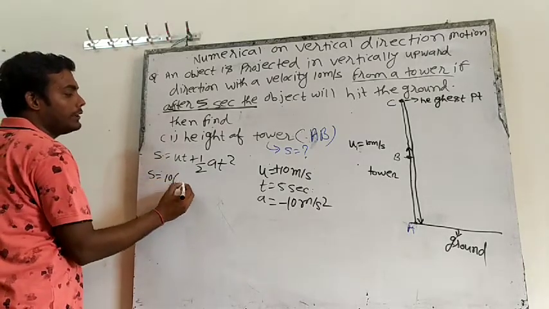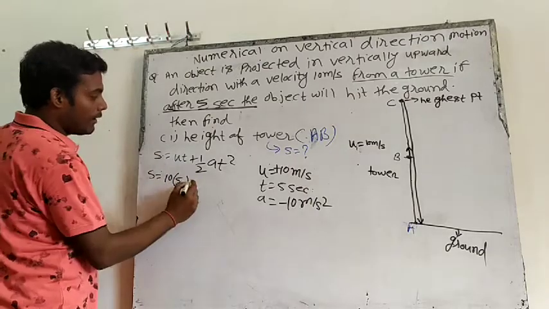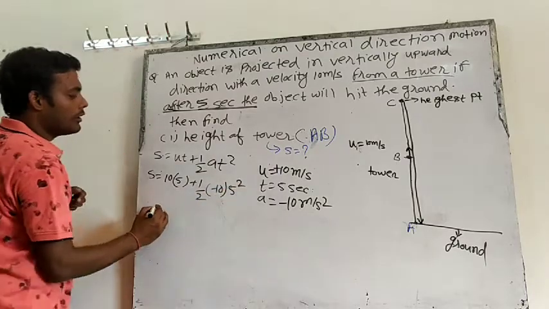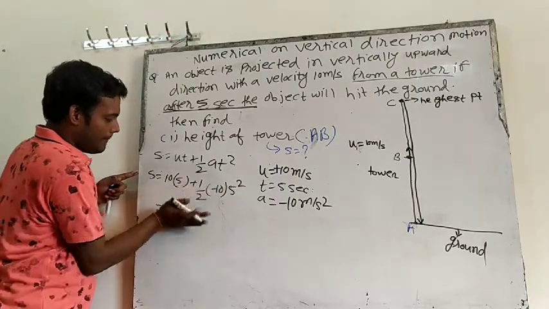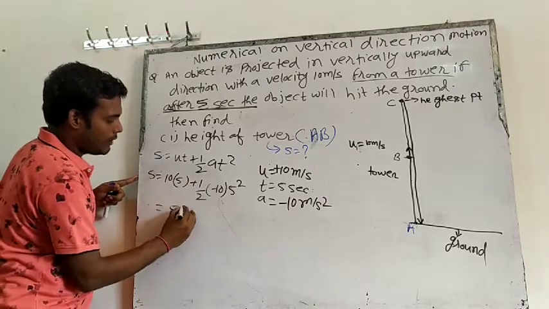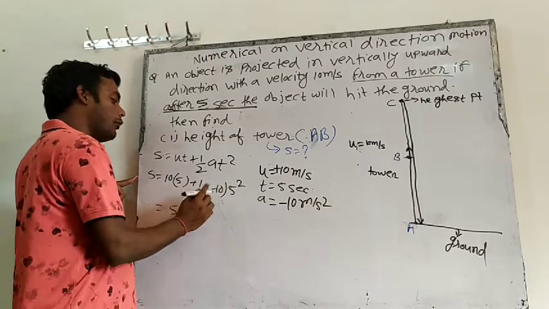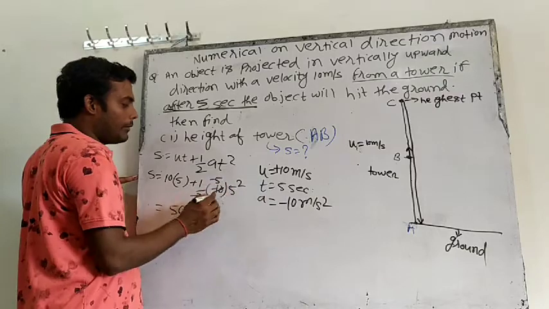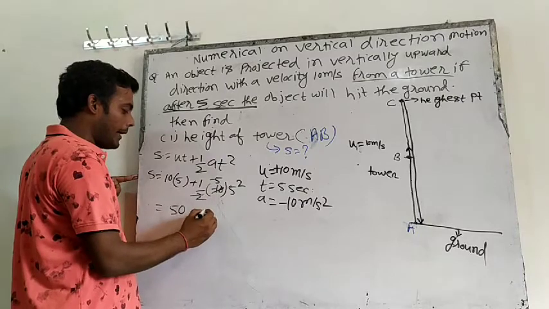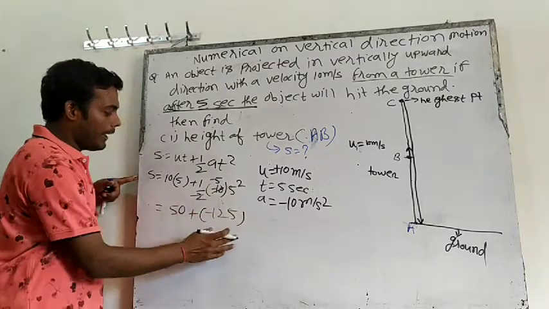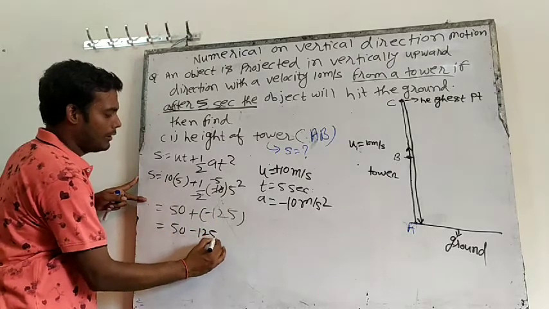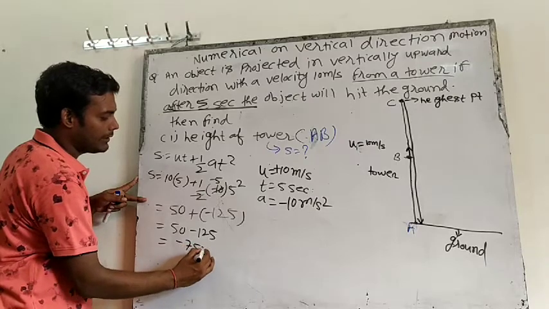U is 10, into T which is 5, plus half, A is minus 10, into T squared, 5 squared. So 10 into 5 is 50, plus, 2 fives are 10, but this is minus 5. 5 squared is 25, 25 into minus 5 is minus 125. So this becomes 50 plus minus 125. So 50 minus 125 will be minus 75 meter.